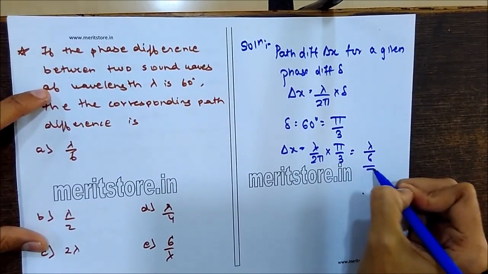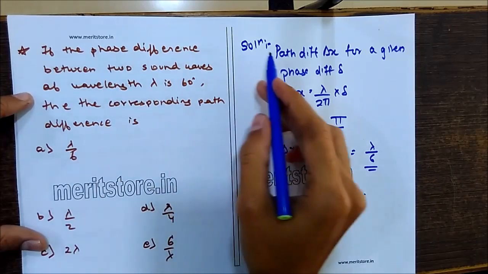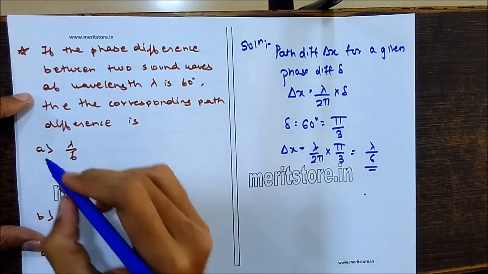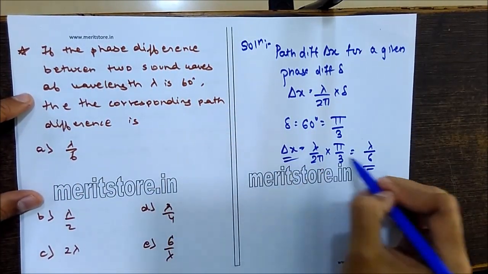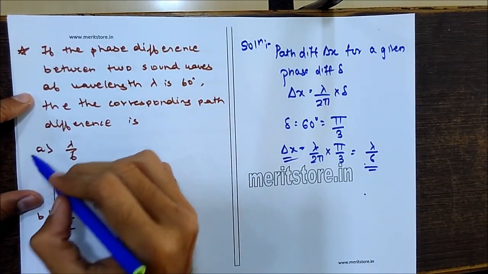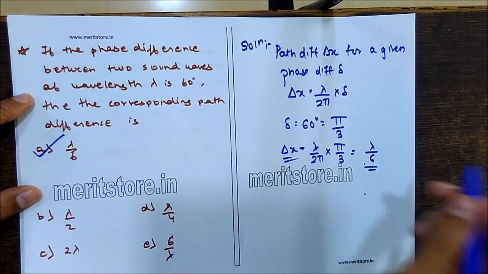so the value comes out to be lambda by 6. So the phase difference is given as pi by 3, and the corresponding path difference is lambda by 6. So A is the correct option, lambda by 6.